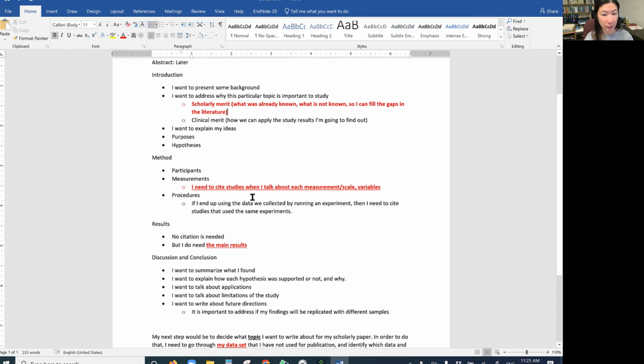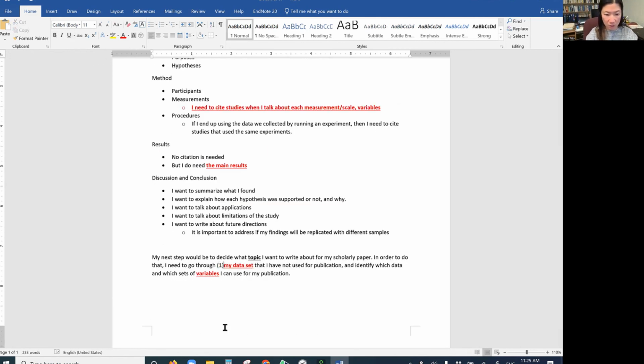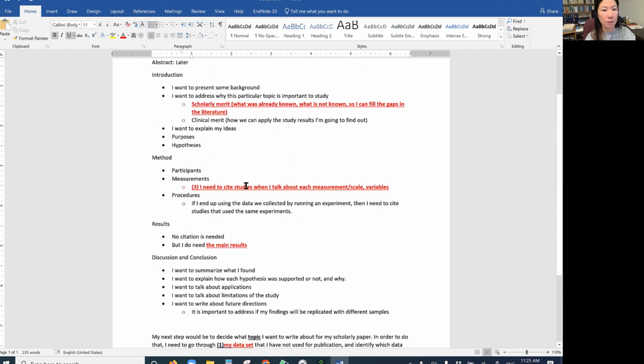While I'm doing that, I can also run data analysis, but in order to find the main results, I need some hypothesis. That's why I need this one first. So I'm going to find the data set tomorrow, and this would probably happen almost at the same time. Once I decide the variables that are available for me, I should be able to find articles, and by using those articles I would be able to find the gaps in the literature that uses those particular scales.